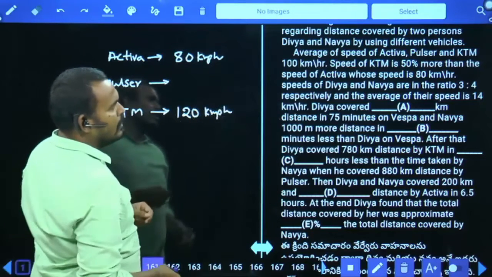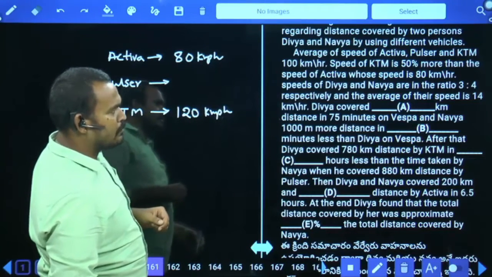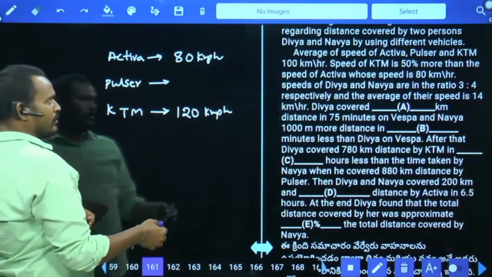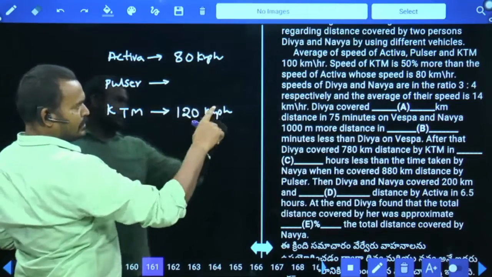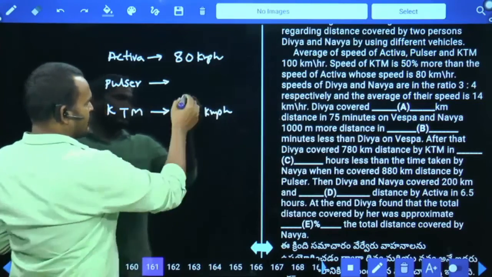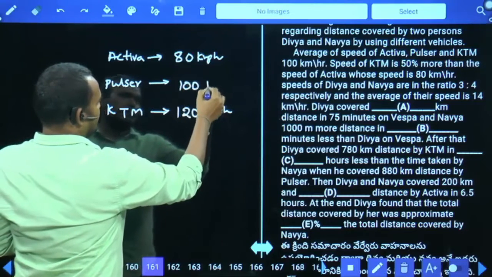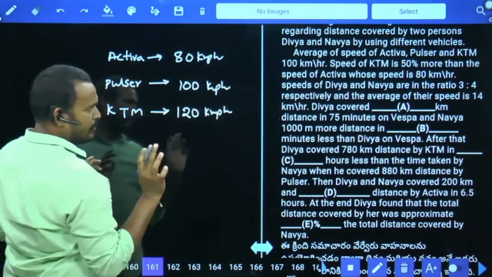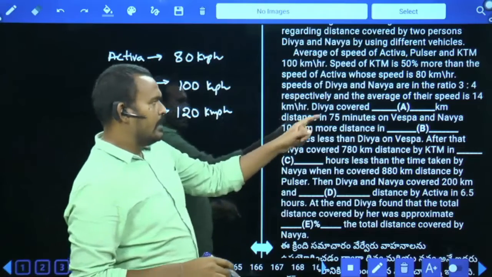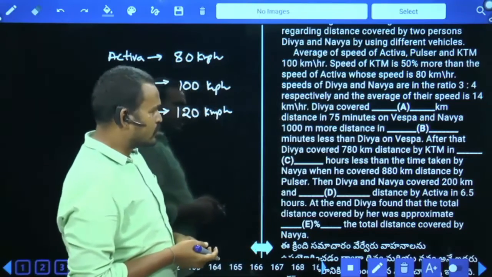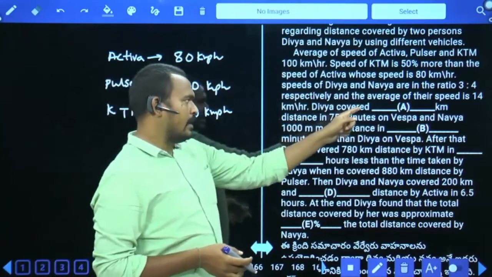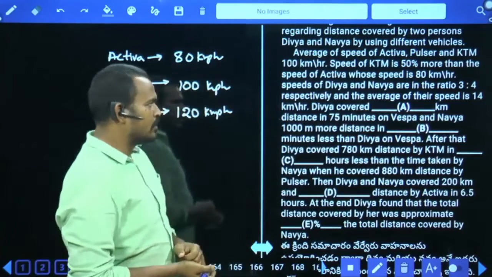And one more, average speed of Activa, Pulsar and KTM is 100 km per hour. Already 200 are complete. Sum of the three values is 300, means what is the remaining value? 100. Then Pulsar speed is 100 km per hour. And one more, Divya and Navya speeds are in the ratio of 3:4, and the average of their speeds is 14 km per hour.